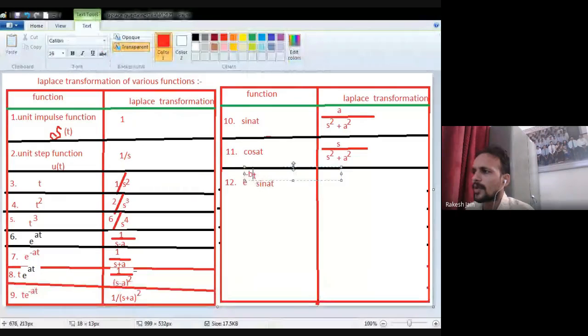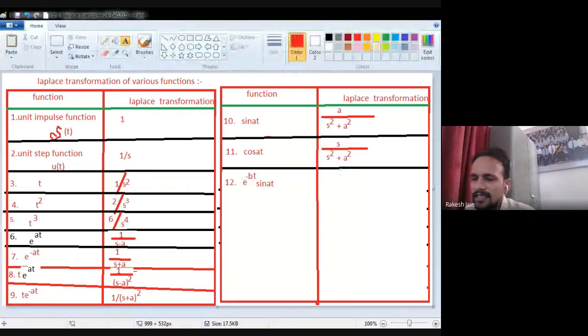So e raised to the power minus bt sine 80, what will happen? Similarly, the constant will be at the upper side. So a divided by, here, (s plus b) square plus a square will be there. Once again, whatever constant the exponent term consists of, that is b in my case, that will be added with the s at the denominator side. So (s plus b) whole square, then plus a square, and the upper term will be a.